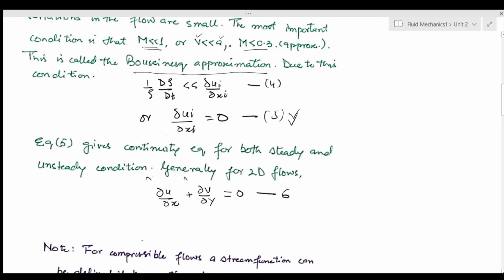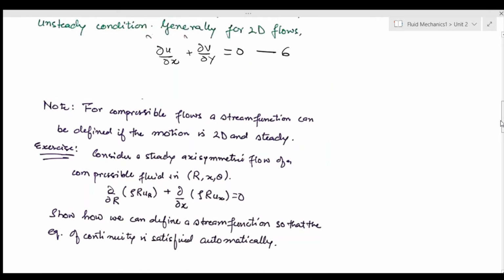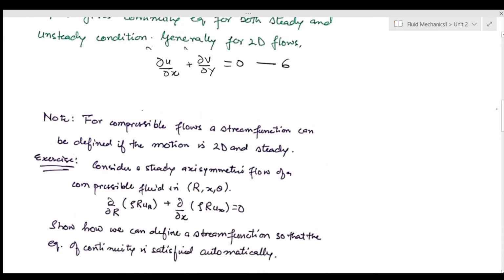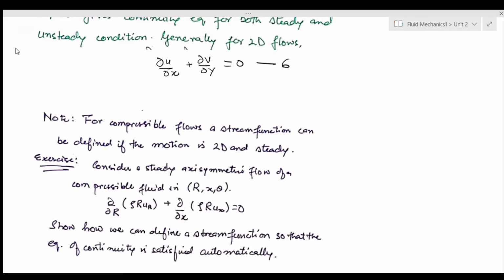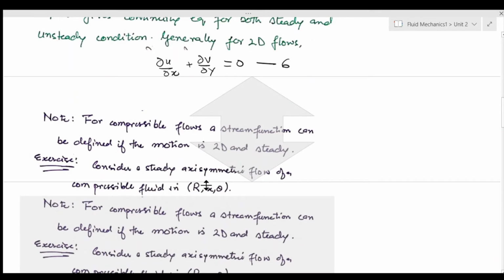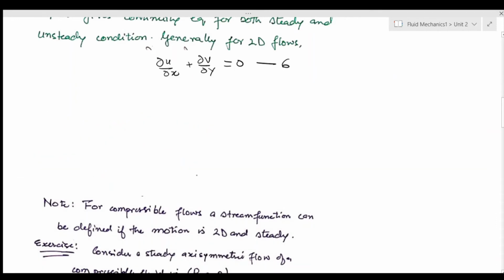This is something which we have already done. This is nothing new. Now I am in a position that I can now start talking about stream function.